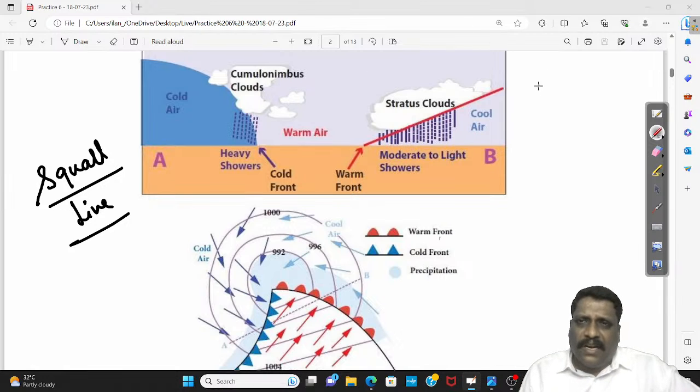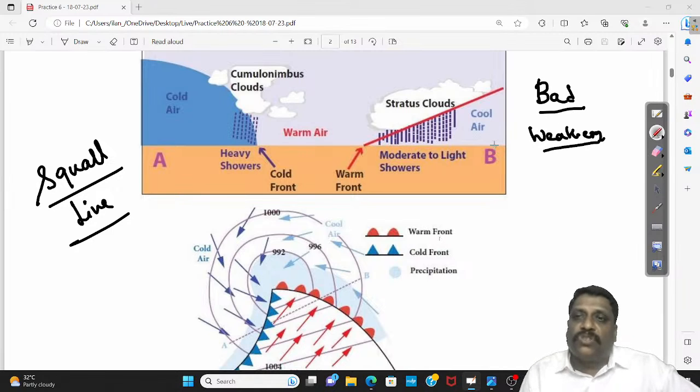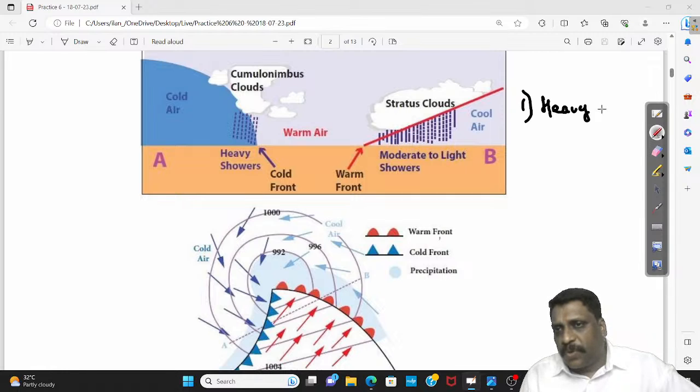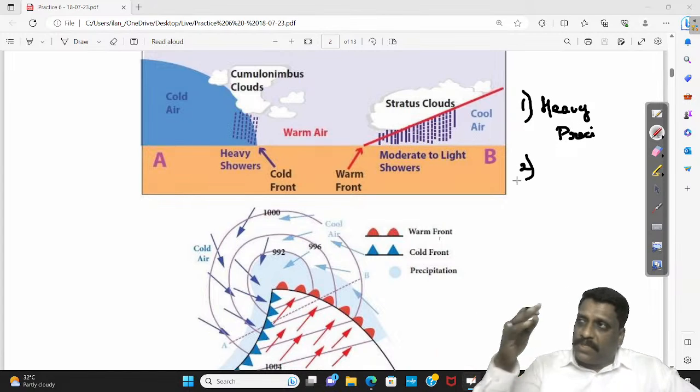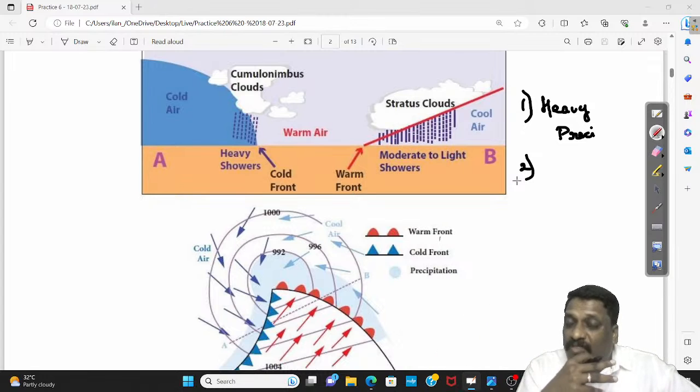See, my dear friends, there's something like OOPS, object-oriented programming. Whenever I use this word bad weather, whatever you assume are the components of bad weather, I can always bring in. If you ask me what the components of bad weather are, I can talk about heavy precipitation, very heavy precipitation, including cloud bursts. Technically, the only difference between heavy precipitation, normal precipitation, and cloud bursts is the amount of precipitation.